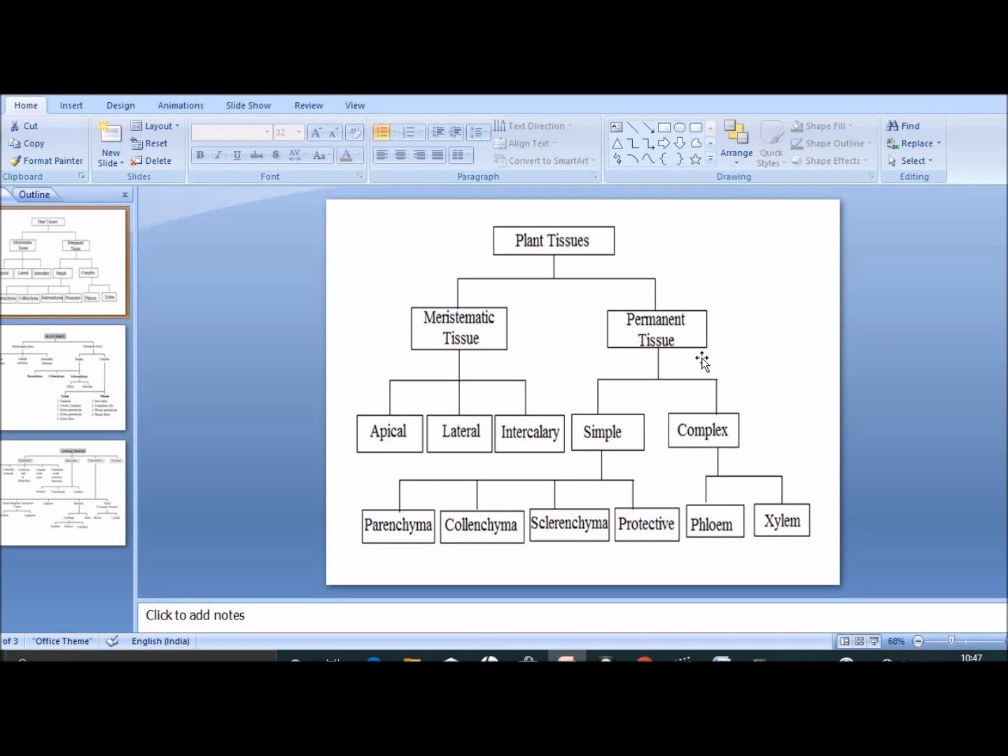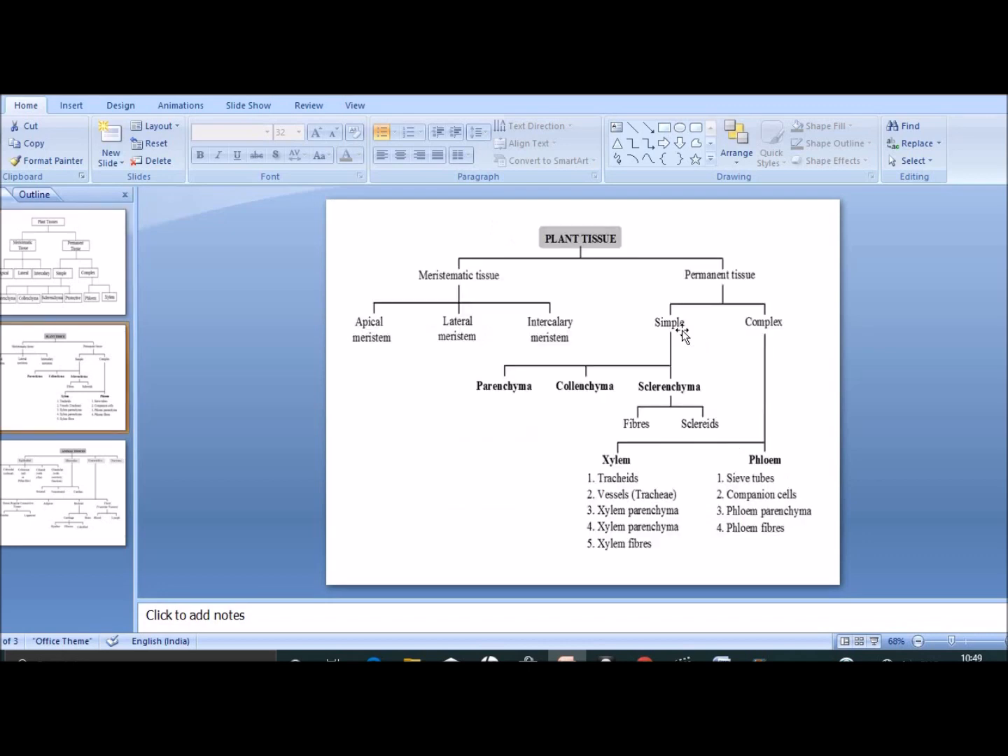Our next topic is permanent tissue. What do you mean by permanent tissue? They are the plant tissues where the cells have lost the ability to divide and have a permanent shape, size and function. It is further divided into two types, that is simple permanent tissue and complex permanent tissue. The simple permanent tissue is further divided into three types, that is parenchyma, collenchyma and sclerenchyma.